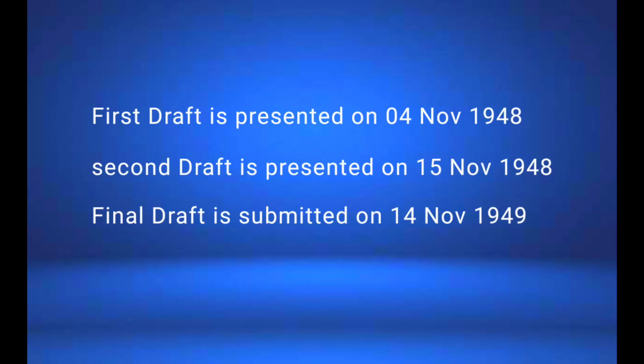Even though some members resigned from the assembly, the Constitutional Assembly still continued its work, and it presented three drafts to the Assembly. The first draft was presented on 4th November 1948, the second draft on 15th November 1948, and the third draft, or we can say the final draft, was presented to the Assembly on 14th November 1949.